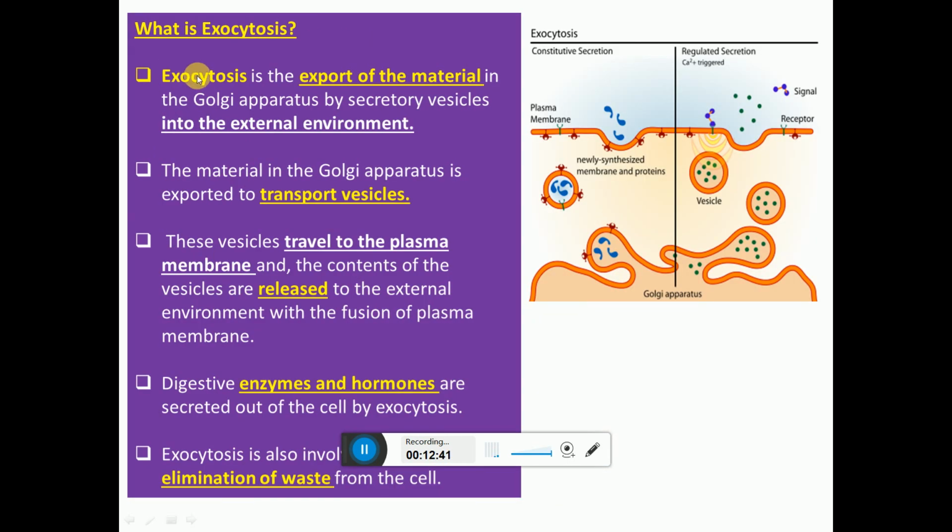So what is exocytosis? Exocytosis is the export of material from the Golgi apparatus by secretory vesicles into the external environment. The material in the Golgi apparatus is exported by transport vesicles. This vesicle travels to the plasma membrane, and the contents of the vesicle are released to the external environment with the fusion of the plasma membrane. Digestive enzymes and hormones are secreted out of the cell by this process, that is exocytosis. Exocytosis is also involved in the elimination of waste from the cell. The same figures are here.